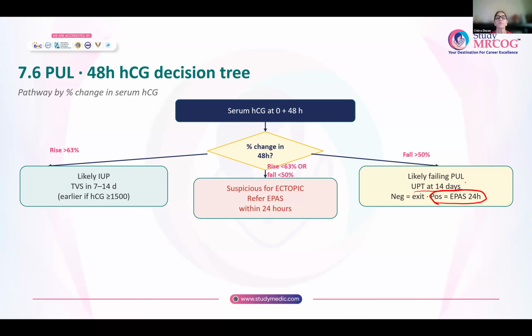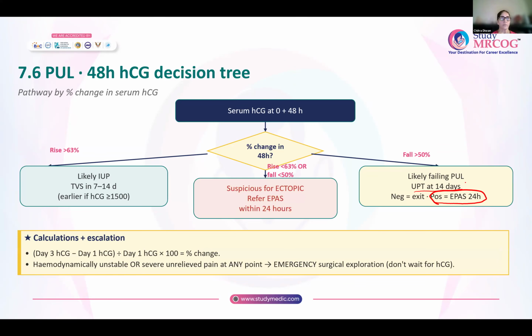The third scenario, there is a rise, but it is not more than 63%. That means the rise is not optimal. Or there is a fall in the beta HCG, but the fall is less than 50%. These two are very suspicious for an ectopic pregnancy. So anyone where the rise is less than 63% or the fall is less than 50%, you will refer them to early pregnancy assessment services within 24 hours. They are likely to be ectopic pregnancies.